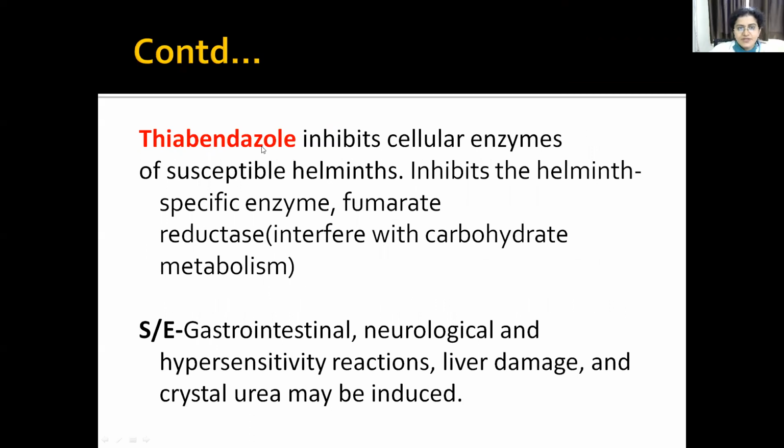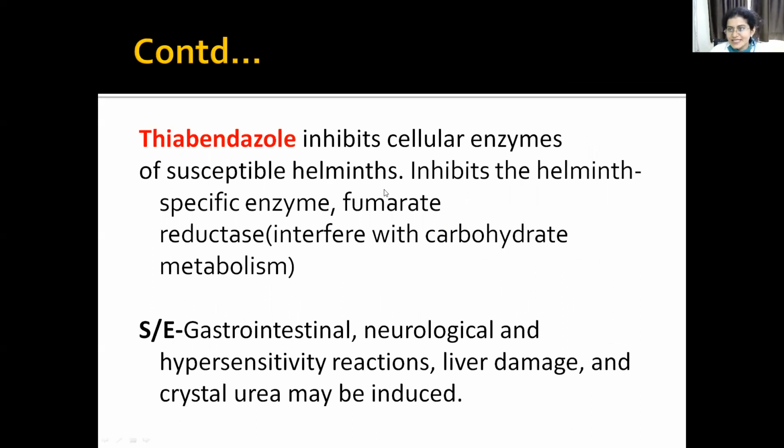Then thiabendazole. Okay, thiabendazole inhibits cellular enzymes, mostly the enzyme fumarate reductase. Okay, it inhibits the enzyme fumarate reductase, and that interferes with the carbohydrate metabolism of the parasite. The side effects are the same: GIT and neurological side effects, then hypersensitivity reaction and liver damage. So that is thiabendazole.